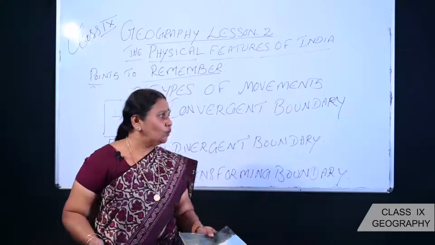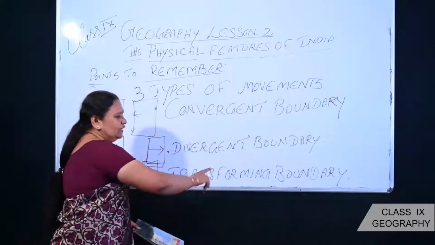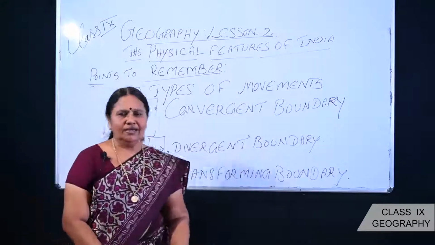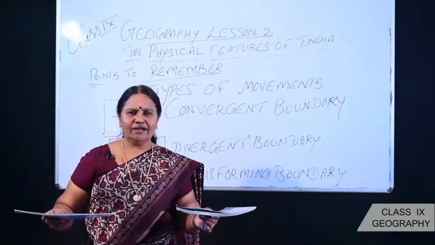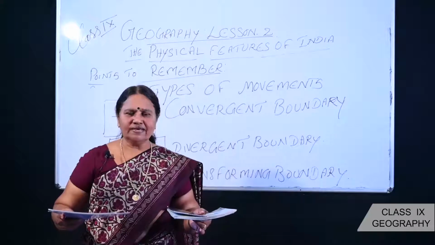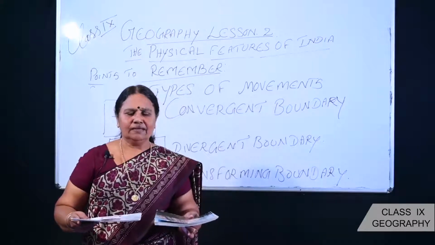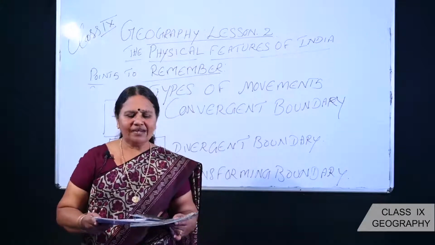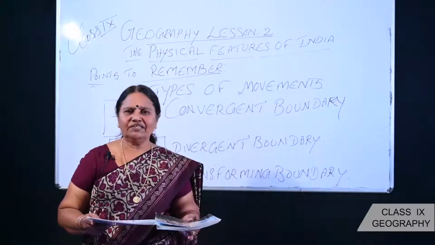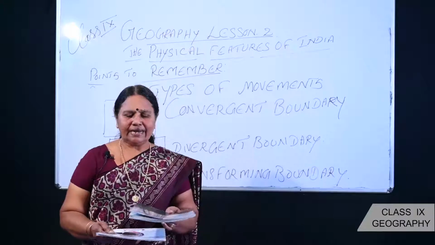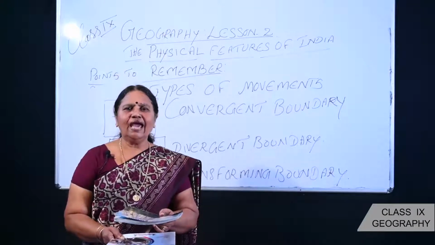Now let us see what is this third one, transforming boundary. Let us think it over. Let us imagine that these 2 tectonic plates are moving towards each other horizontally. Sometimes they may collide with each other. So sometimes they may crumble and collide with each other, or one tectonic plate lies above the other.